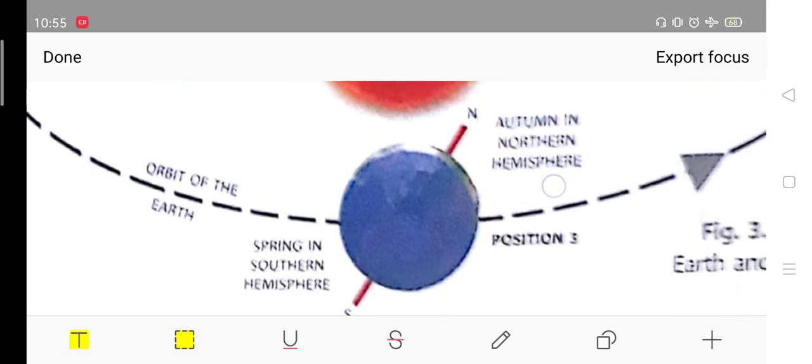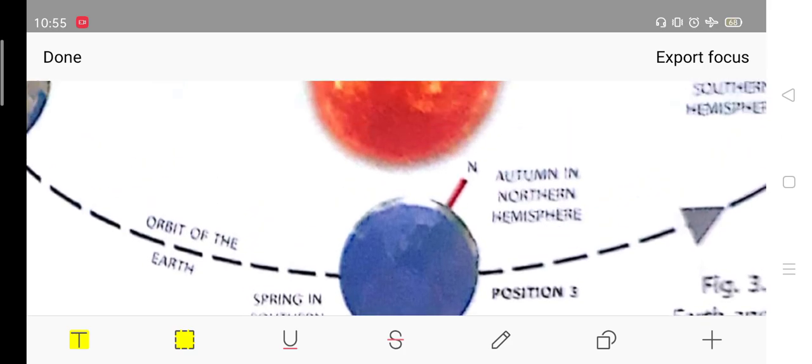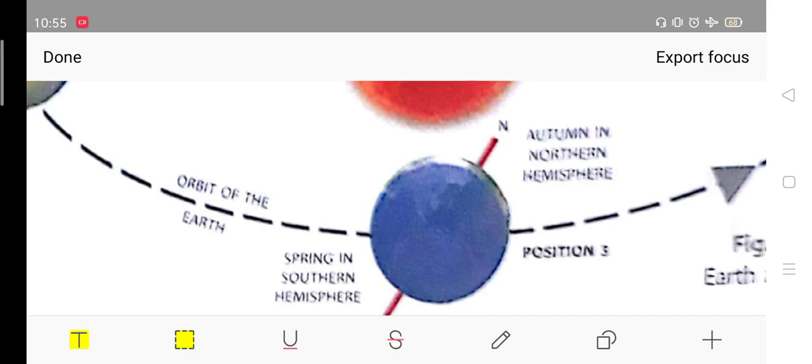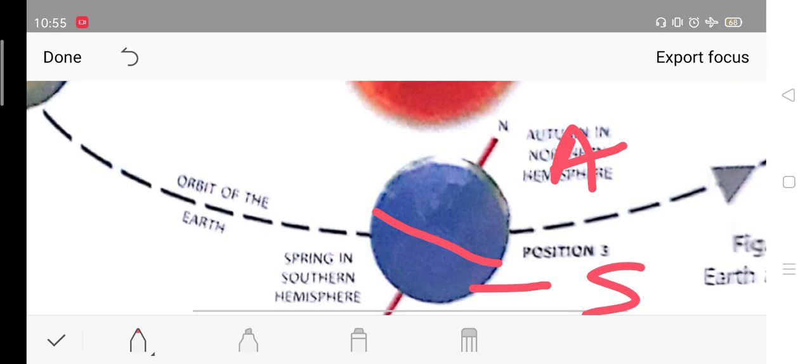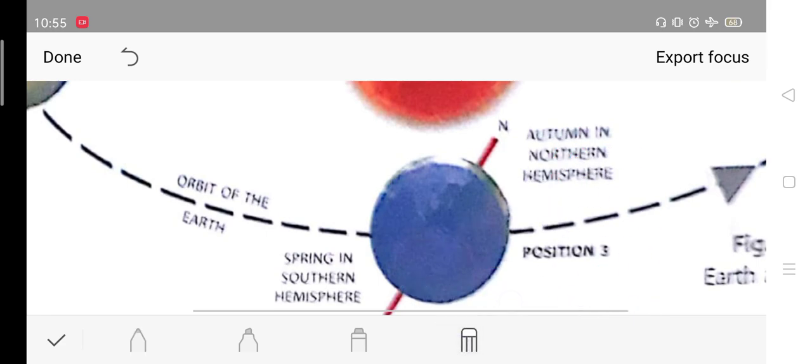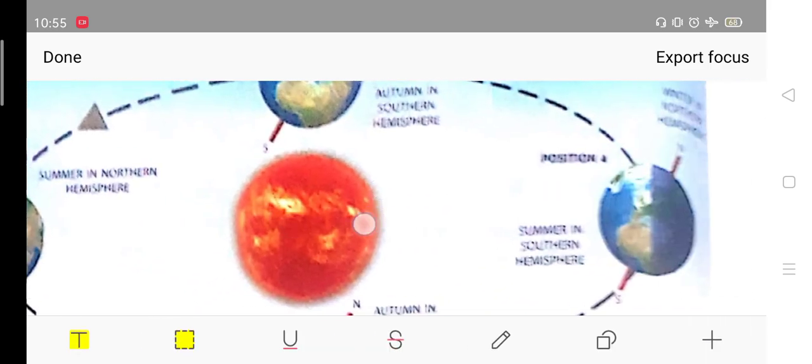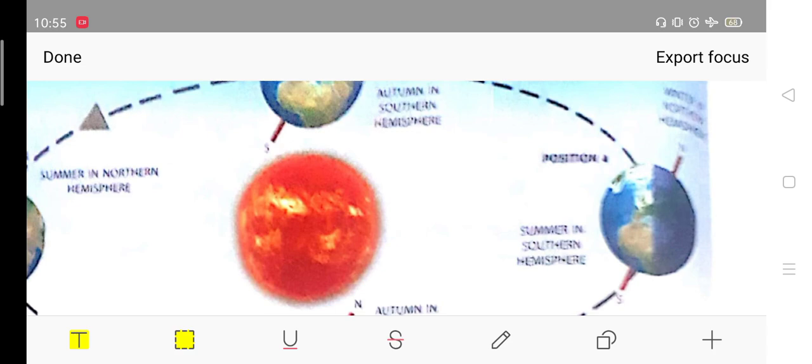Now see here, when you have the earth on this side, it is also receiving the sunlight, where the equator part is receiving the sunlight. Fine, the equator is receiving the sunlight here. So now this portion will have autumn and this will have spring. See, it's easy to remember which one will have what. If you remember this, see here, just a minute.